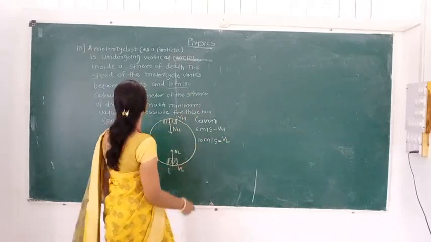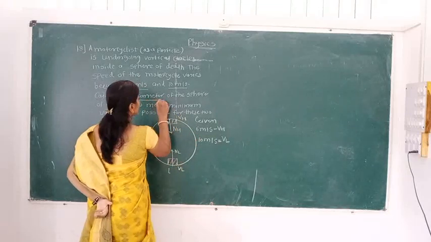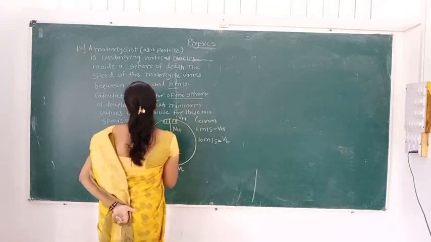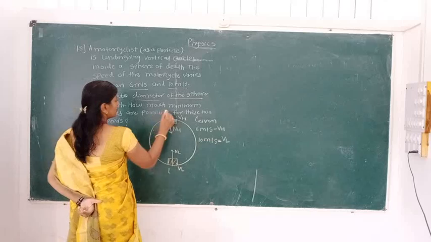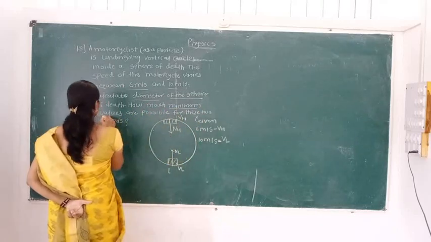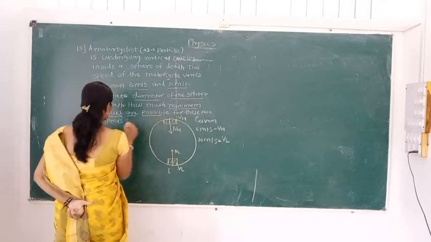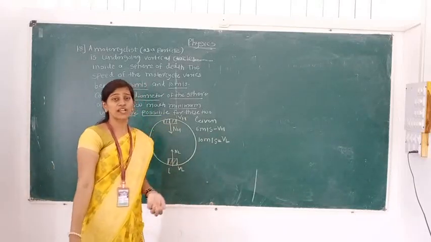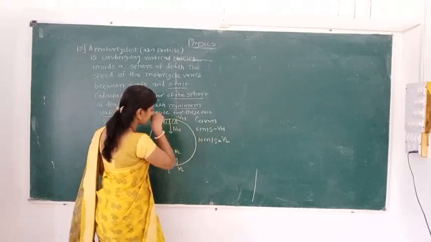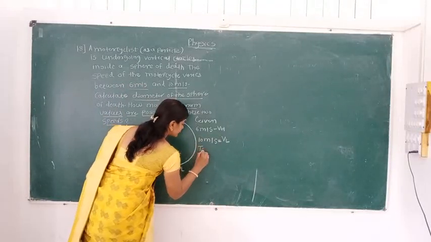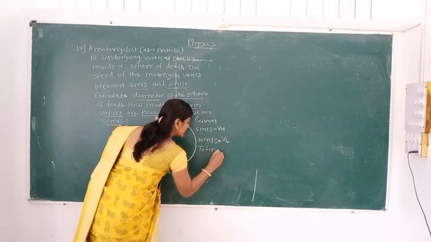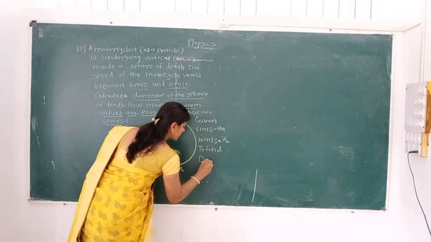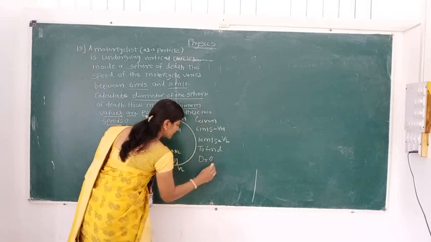Now what do we have to find? The diameter of the sphere of death, and the minimum values for the possible speeds. The speeds are given, but we need the minimum two values for the possible speeds. First, D, the diameter of the sphere, we have to find.